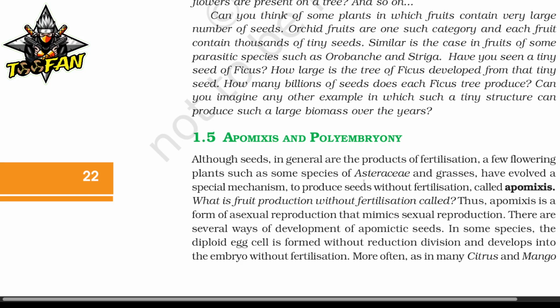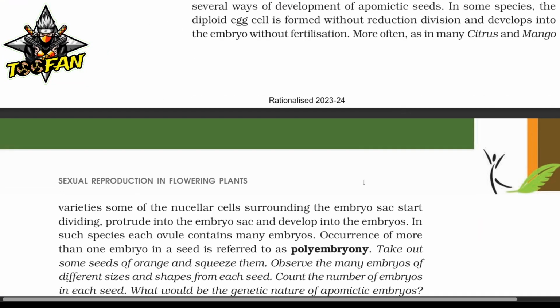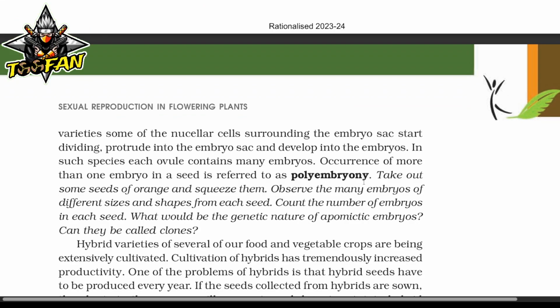In some species, the diploid egg cell is formed without reduction division and develops into the embryo without fertilization. More often, as in many citrus and mango varieties, some of the nucellar cells surrounding the embryo sac start dividing, protrude into the embryo sac and develop into embryos. In such species, each ovule contains many embryos. Occurrence of more than one embryo in a seed is referred to as polyembryony. Take out some seeds and observe.